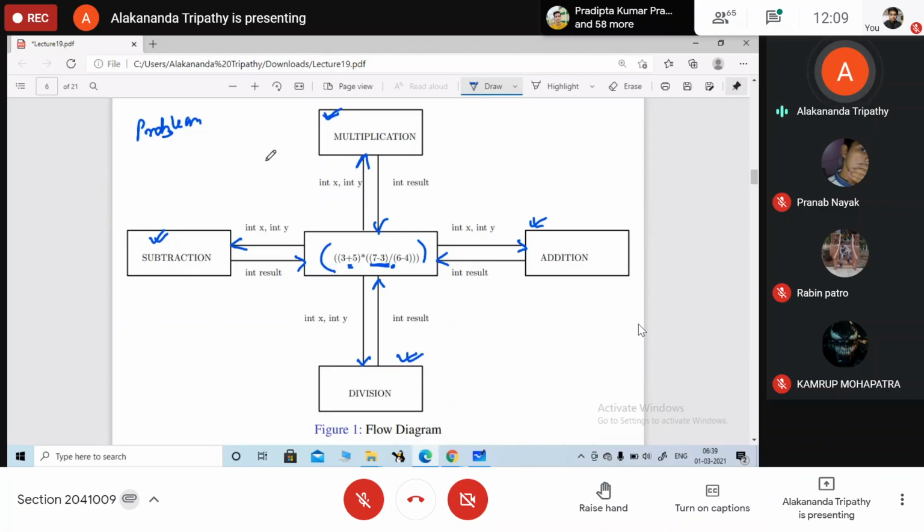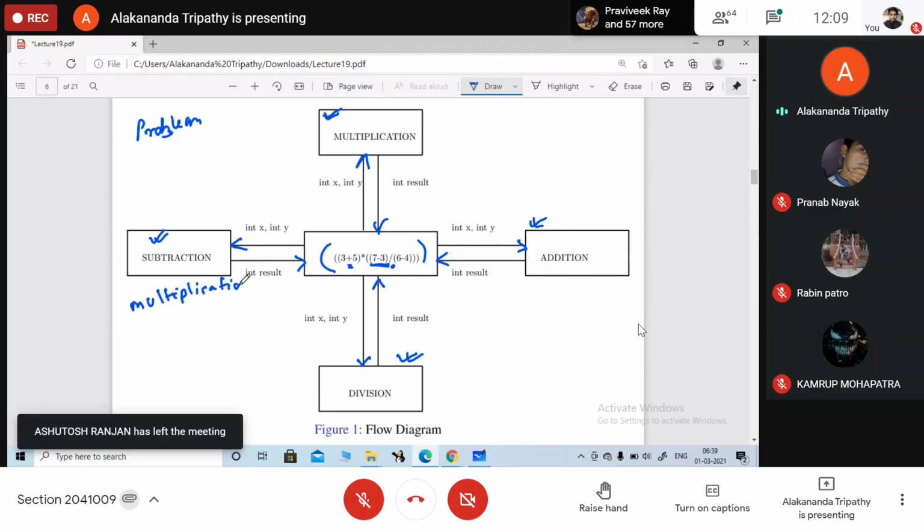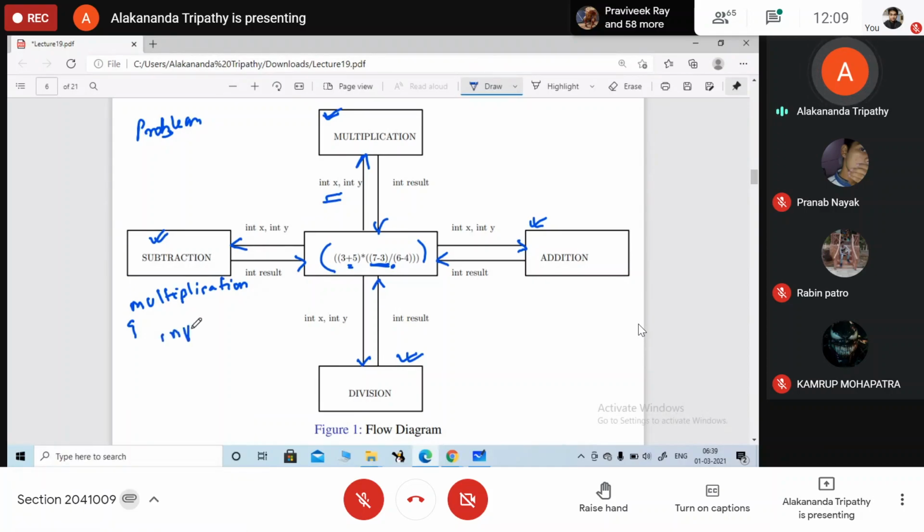पूरा प्रॉब्लम को क्या करेंगे? सब प्रॉब्लम्स में डिवाइड करेंगे, and for each sub problem we are going to write certain steps. So what are the different steps here? We are going to give the input. यहाँ पर हम लोग क्या प्रोवाइड करेंगे? इनपुट प्रोवाइड करेंगे. So here the input is x and y.